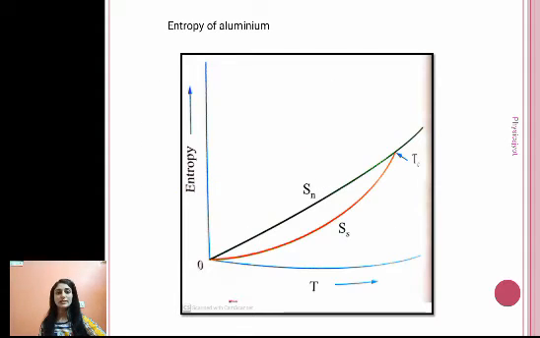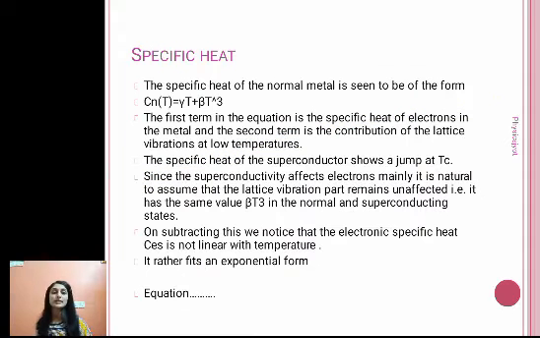Now, see here. If you check the entropy for a normal conductor, the relationship between entropy and temperature is a straight line kind of a thing. Now, here you check the entropy for the superconductors. You can see that it is an exponential curve and the entropy is less. So, the superconducting state is the ordered state as compared to the normal state.